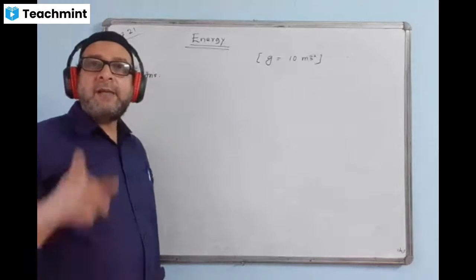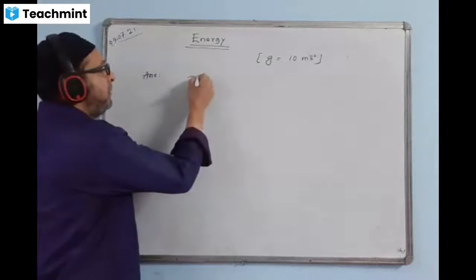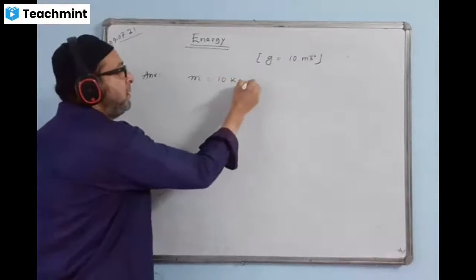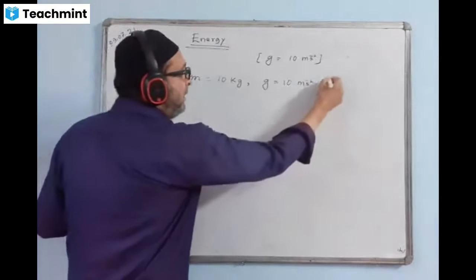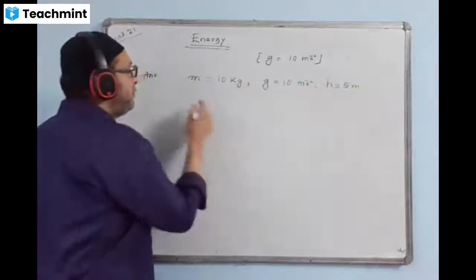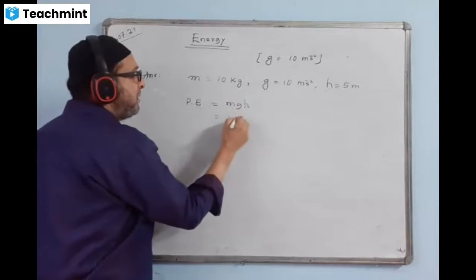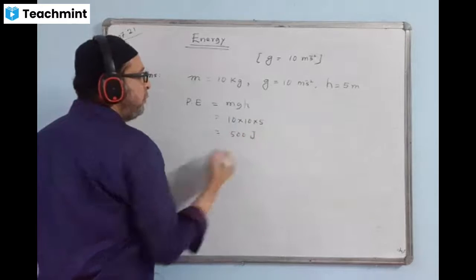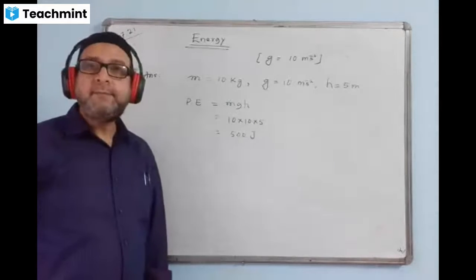You can write down the information. What is the mass of the body given? M is equal to 10 kg. G value is 10 meters per second square, and height is given as 5 meters. We have m, g, and h known, so we can find potential energy by the formula mgh. 10 times g is 10, times height 5. The answer is 500. The unit is joule. The unit of any kind of energy is joule. That is so simple.